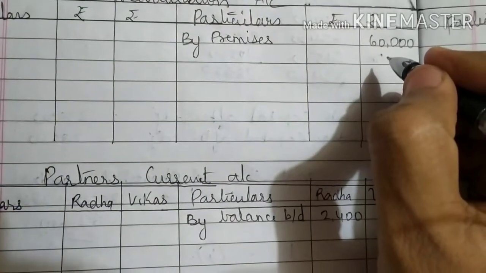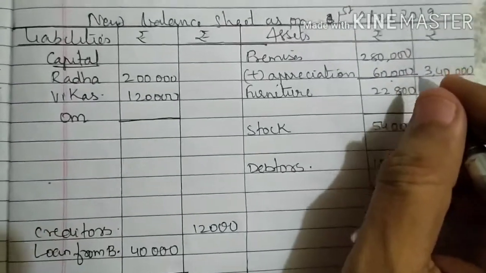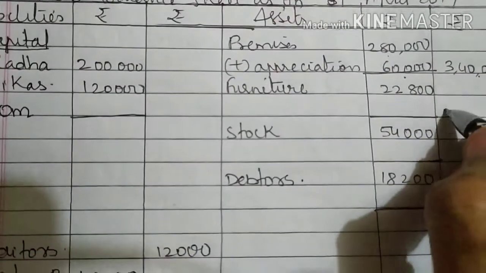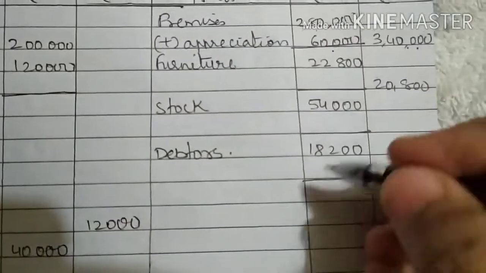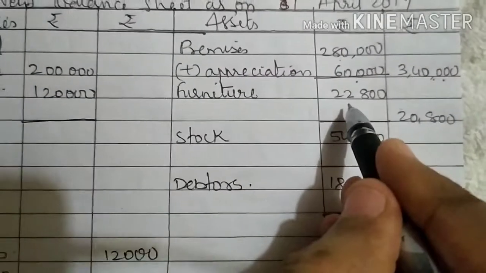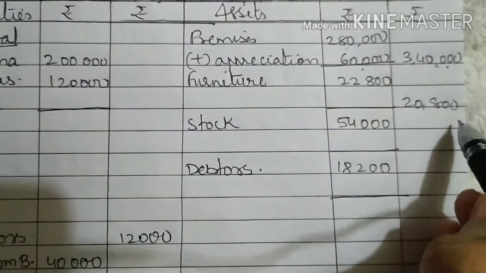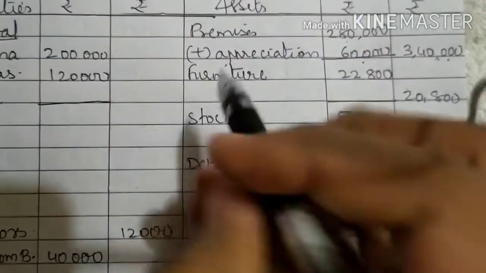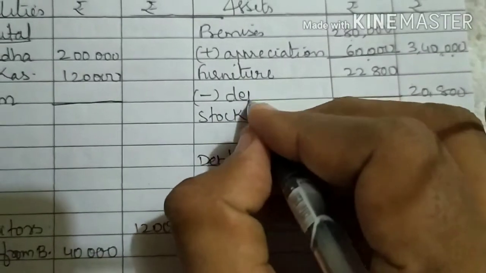Then furniture and fixtures at rupees 20,800. Furniture and fixtures 20,800. So old value, opening value is 22,800. Closing is 20,800. So there is a decrease in value.